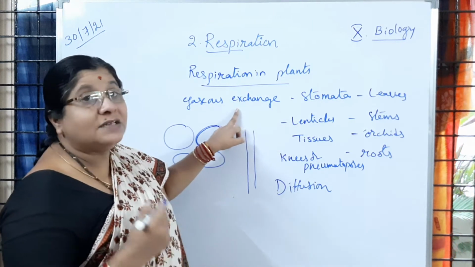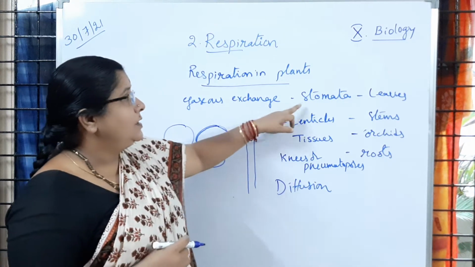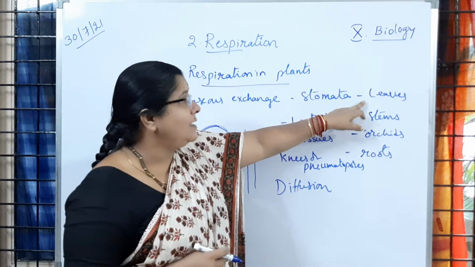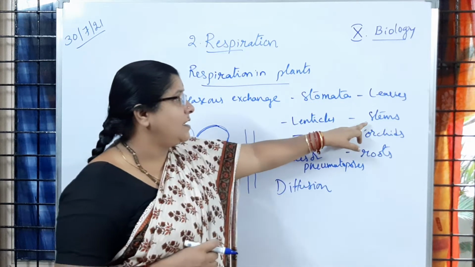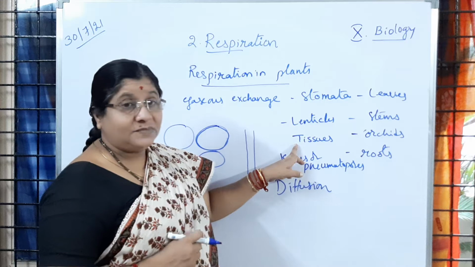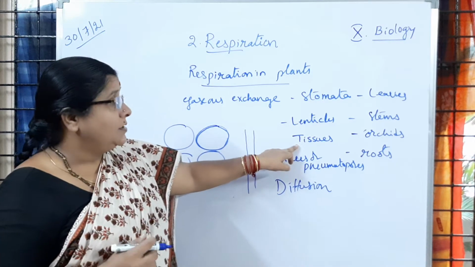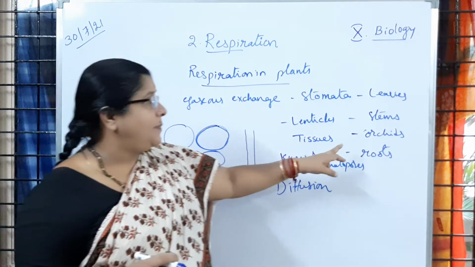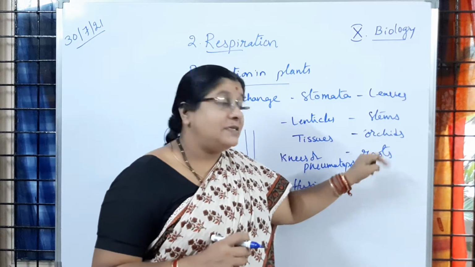Gas exchange in plants, how is it carried out? Stomata, which are present on the leaves. Lenticels, they are present on the stems. Through tissues also, the process of exchange of gases happens. That is in orchid plants.